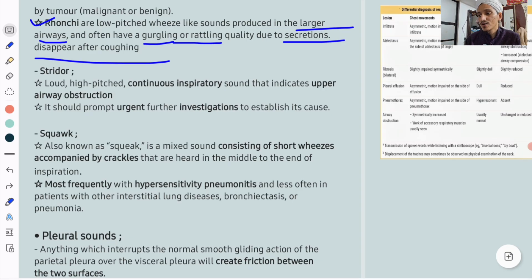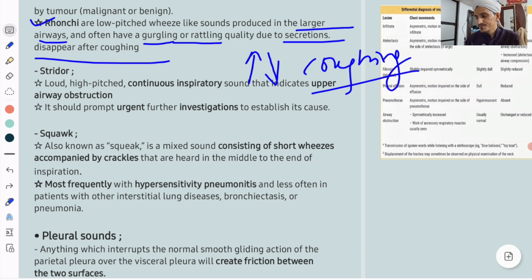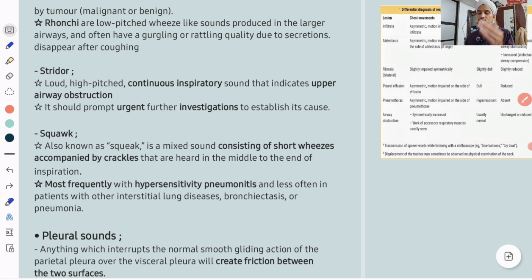And these rhonchi are present both during inspiration as well as during expiration. If you cough, that will disappear. This is a very important sign. Coughing will clear that secretion, so rhonchi will disappear. Remember that. So that is about wheeze, rhonchi, crackles.